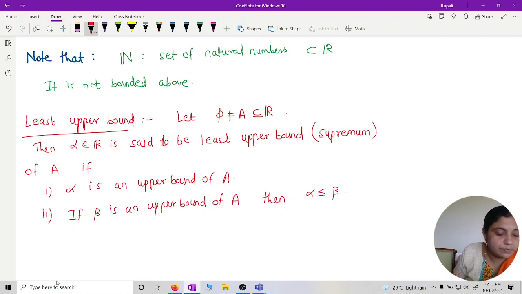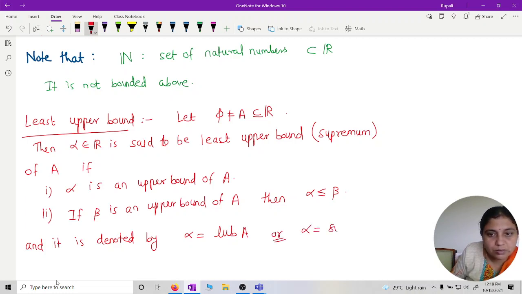Whatever upper bounds are there, alpha should be least, meaning alpha is less than or equal to beta for every upper bound of A. Then we will say that alpha is the least upper bound, or supremum, denoted by alpha equals LUB of A, or supremum of A. Is that okay? Yes, ma'am.